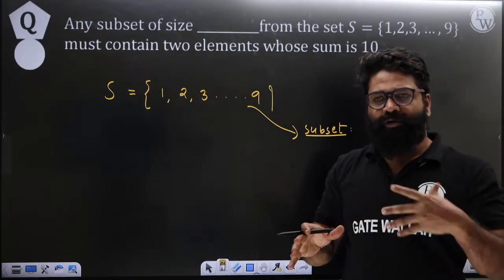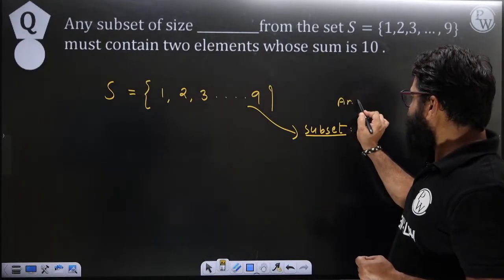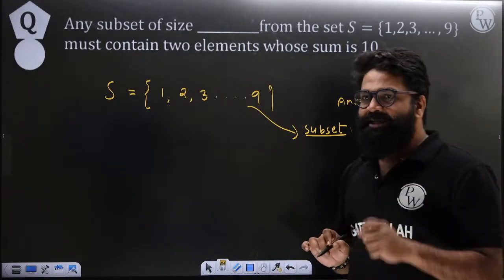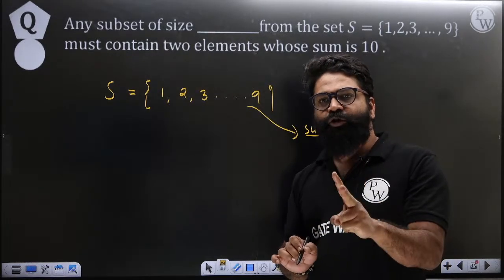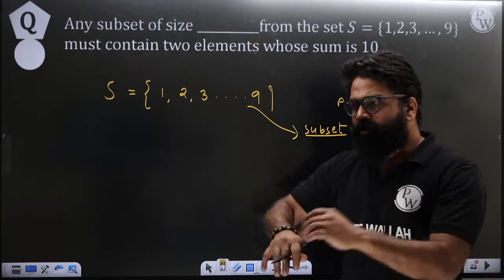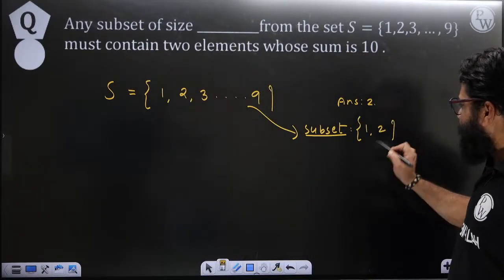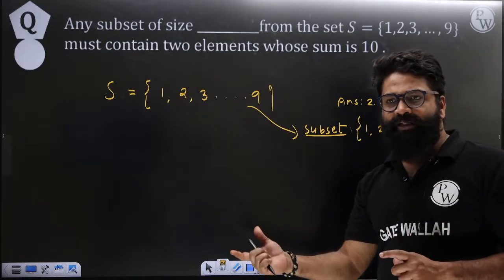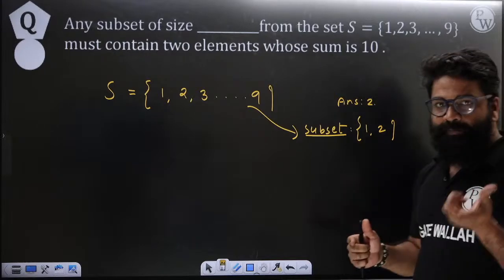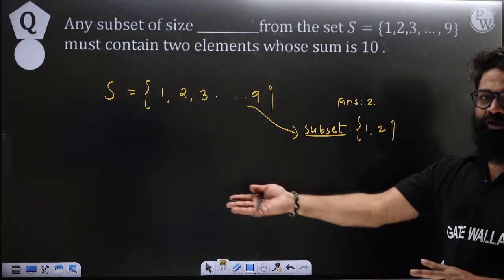First, let's consider that some of you are giving me the answer as 2. Suppose some of you say, sir, there is a subset of size 2 where the addition will always become 10. No, I can take any 2 elements. For example, if I take the elements 1, 2, this is one possibility where it will not become 10. So the subset answer will not be 2. Then you people will be saying, sir, it will become 3.